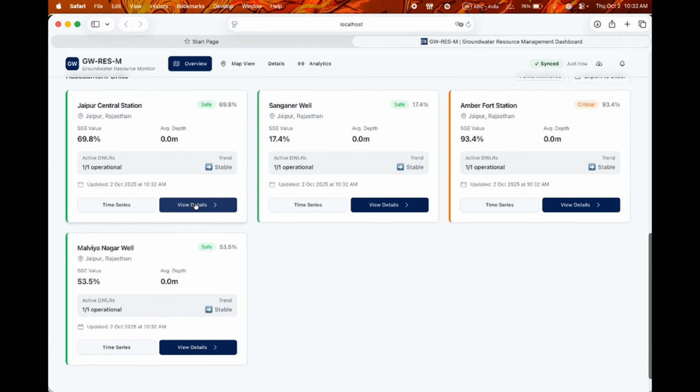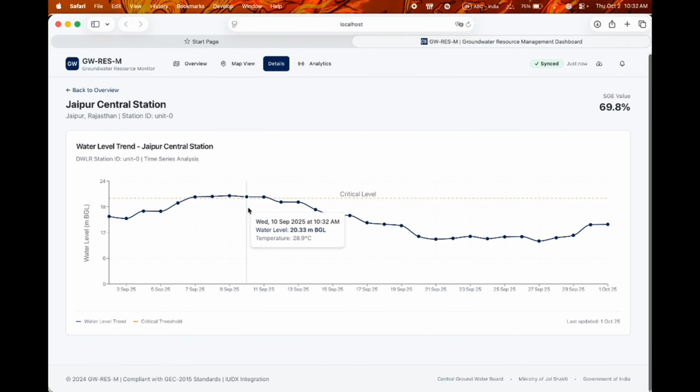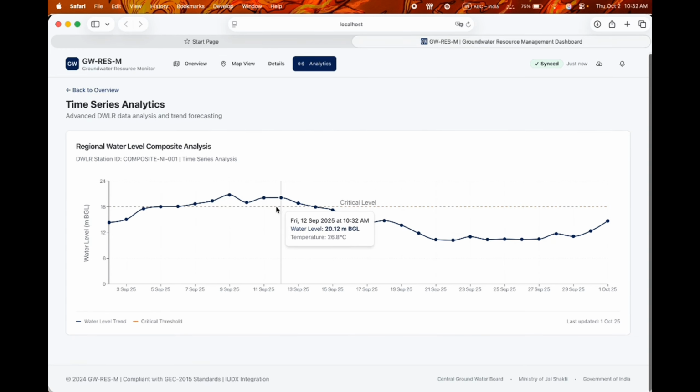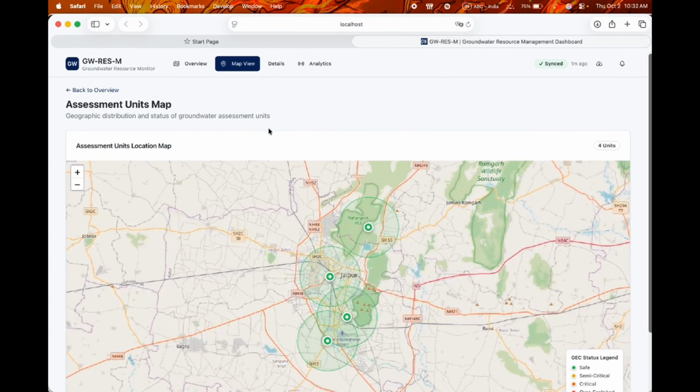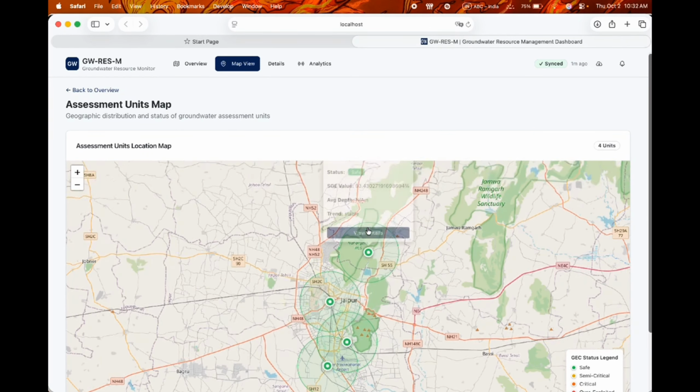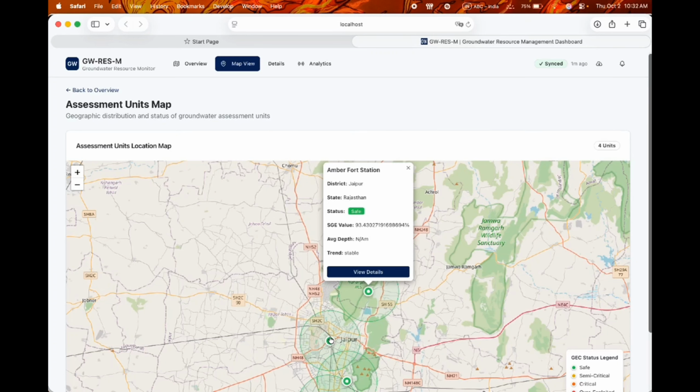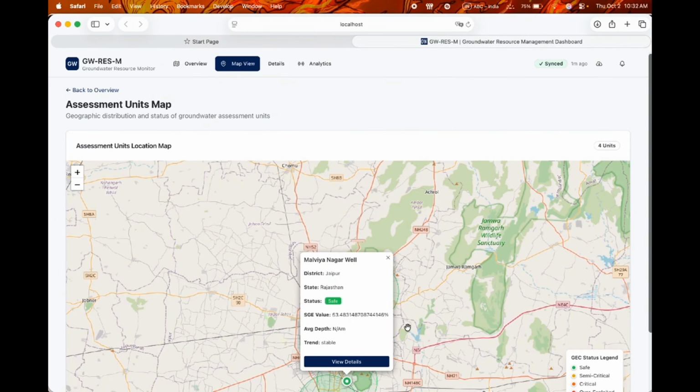One that studies rainfall, another that factors in soil type, and a third that adds environmental data like temperature and land use. Users can also view what-if scenarios such as different abstraction rates, rainfall patterns, or recharge methods.